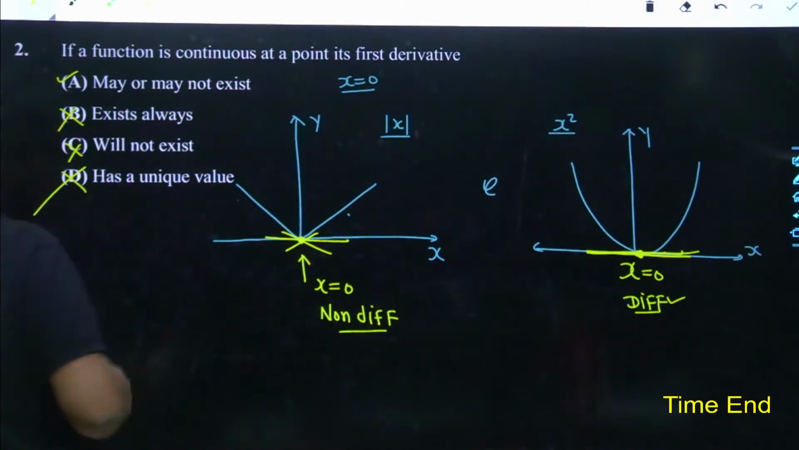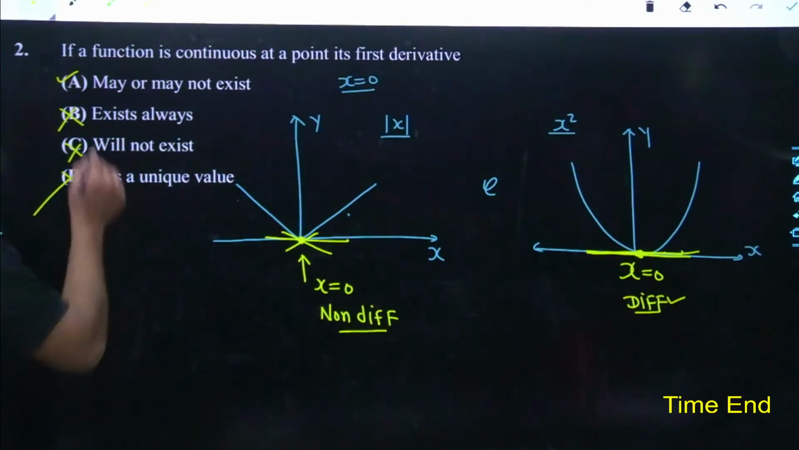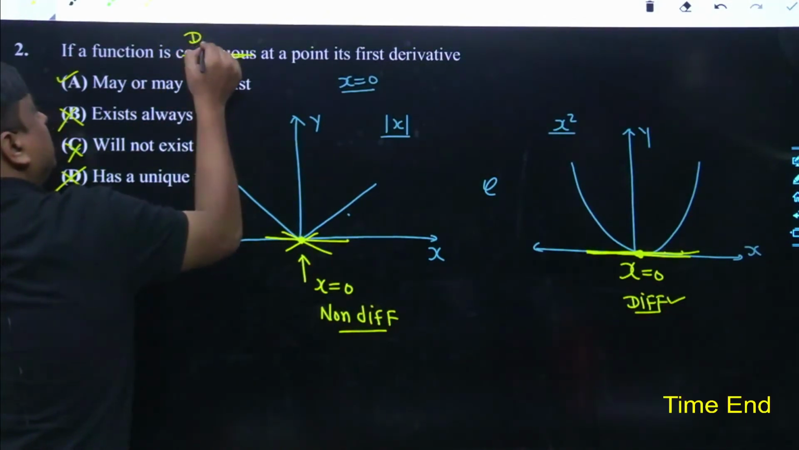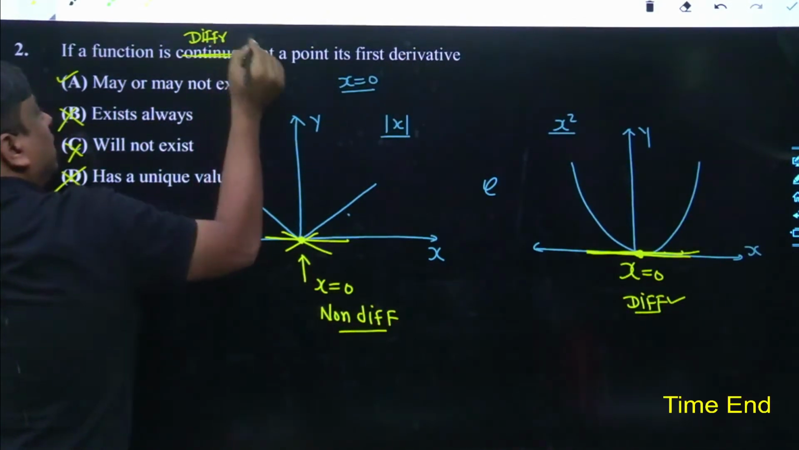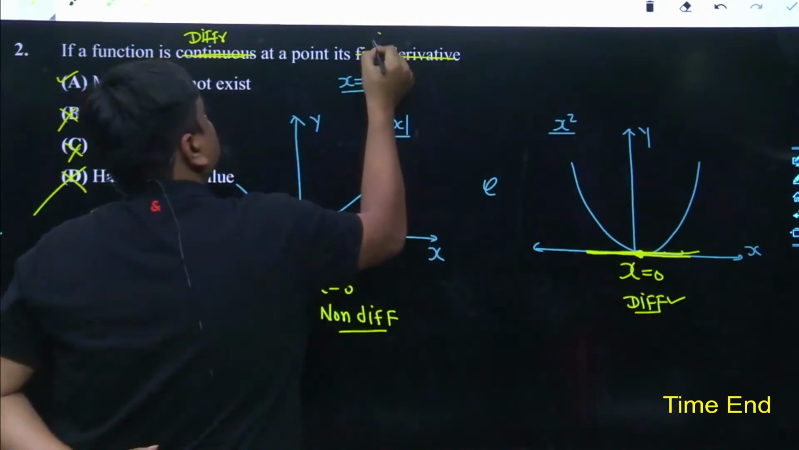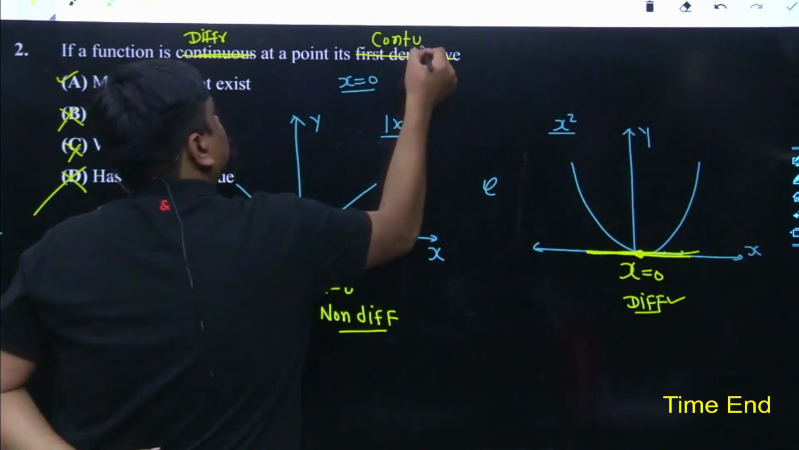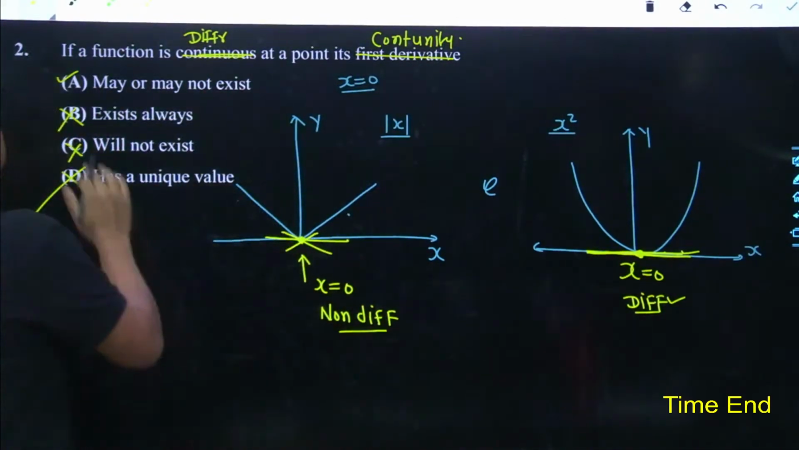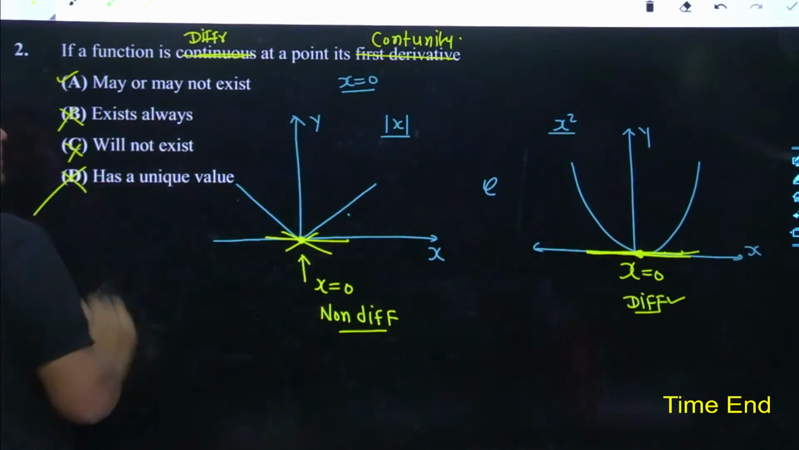Now the next important point. Aman, this question goes to you. If a function is differentiable at a point, its continuity. May I know what would be the answer in that case? May or may not exist. Exist always, will not exist, has a unique value.